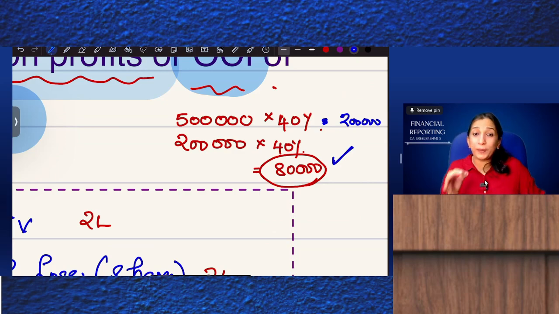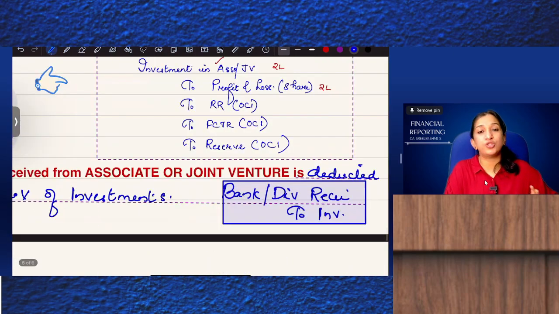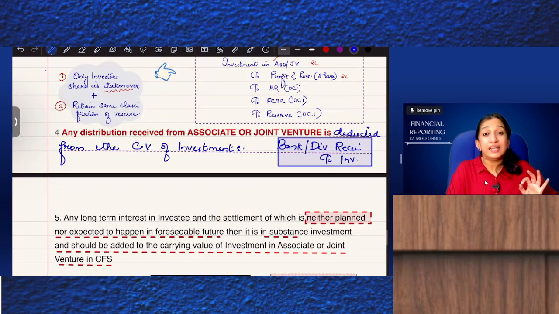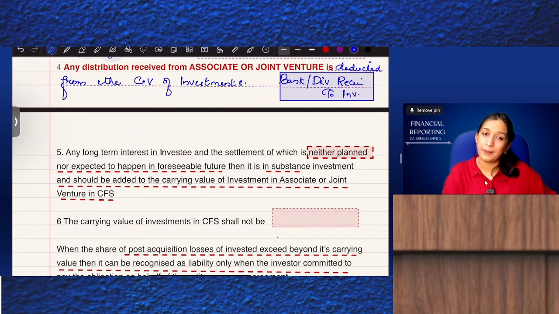Can I do bank to P&L? No. Again, what is the reason? P&L is already credited with your share. If you credit it again, it will result in duplication. Are you understanding? So any distributions received from the associate or joint venture is to be deducted from the carrying value of investments.